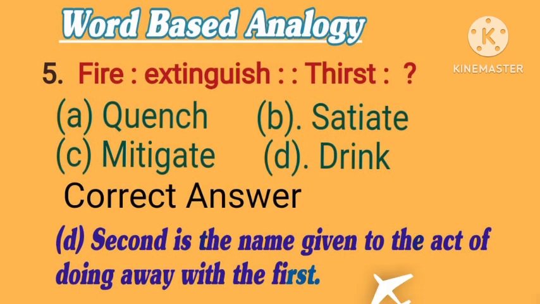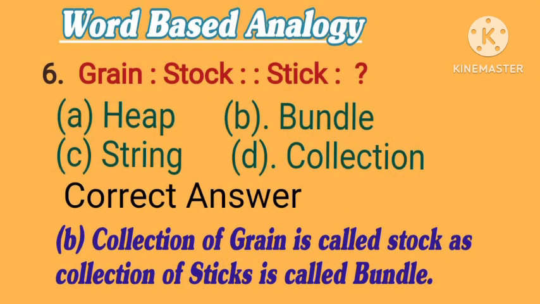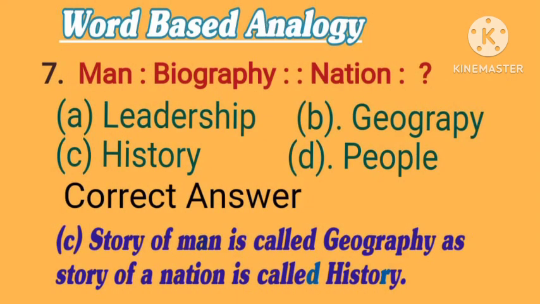6. Grain is to stock, as stick is to what? Options are A. Heap. B. Bundle. C. String. D. Collection. Correct answer is B. Bundle. Collection of grain is called stock, as collection of sticks is called bundle.